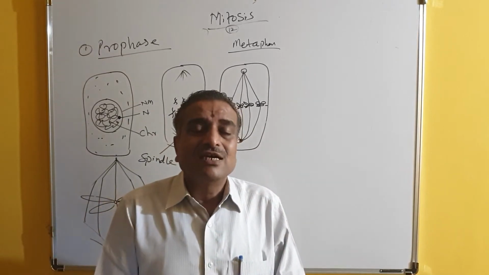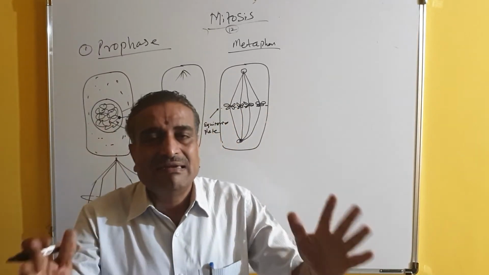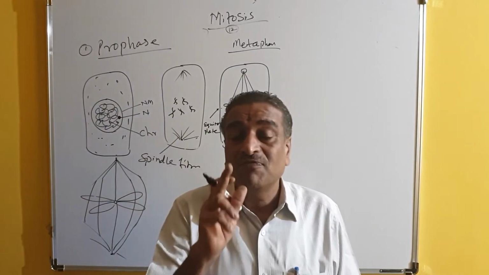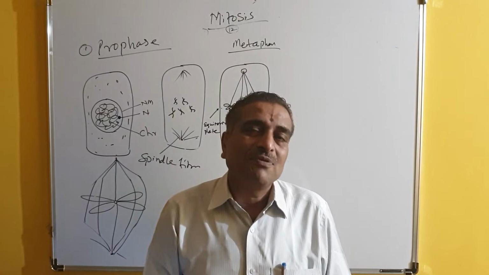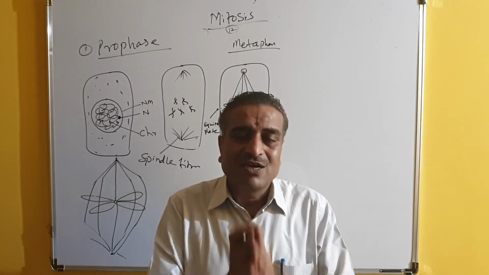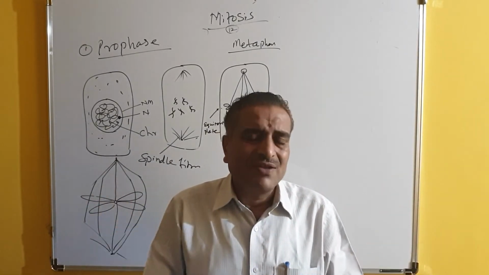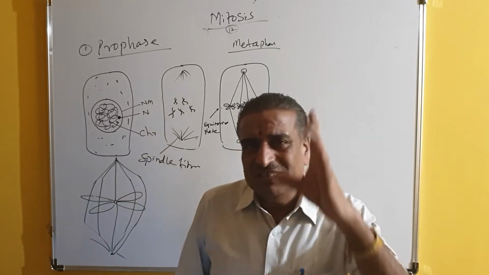During this stage, the chromosomes are very thick and condensed. For the study of the morphology of chromosomes, the metaphase chromosomes are always preferred, because in the metaphase, the chromosomes are very thick, very condensed, and the morphology is very clear.